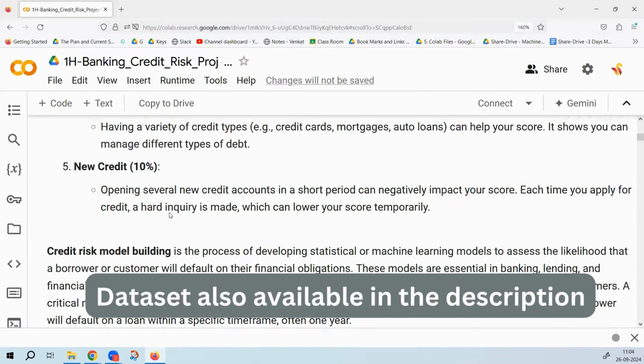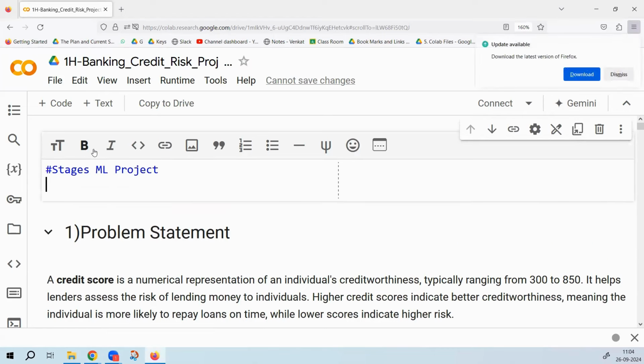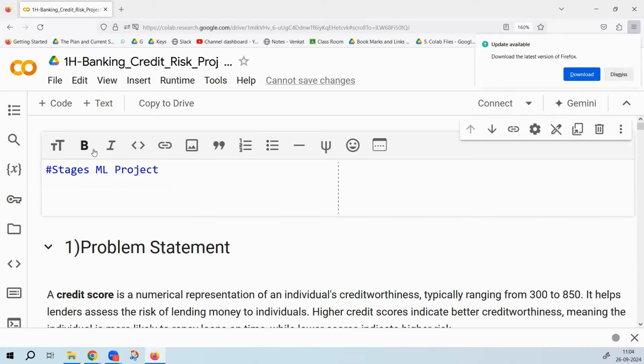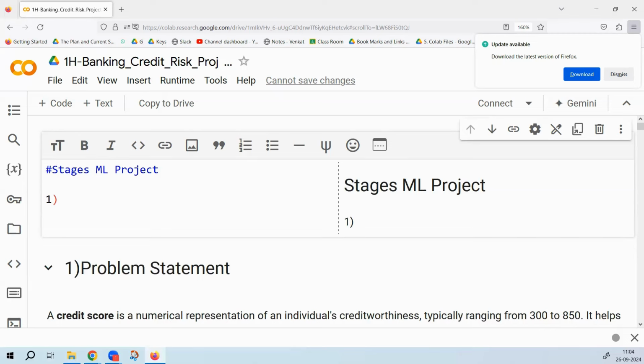So tell me, what are the stages in a machine learning project? Stage one in any ML project would be what? Can you recollect? There are 6 phases in any machine learning model building project. The first phase is the problem statement, or the goal, or the objective. We should clearly define what the problem statement is.